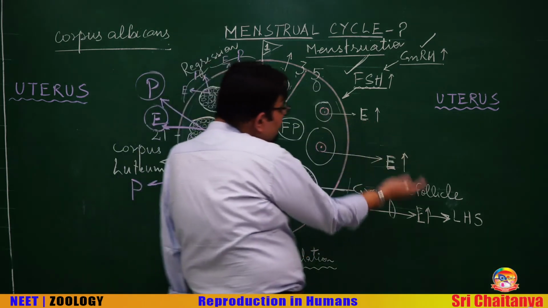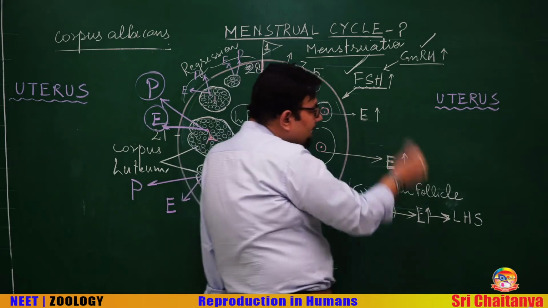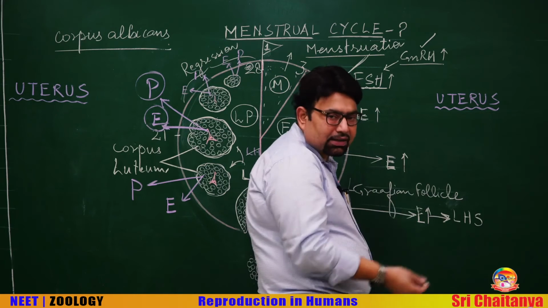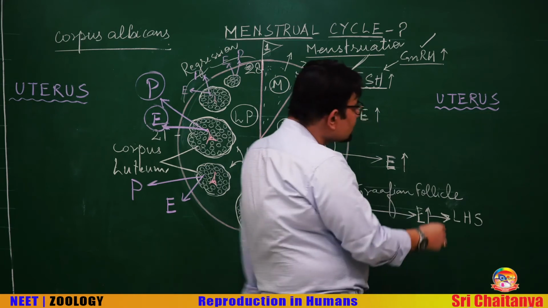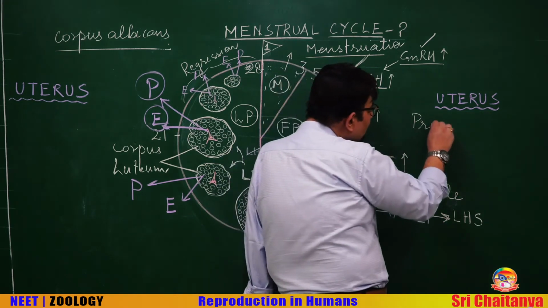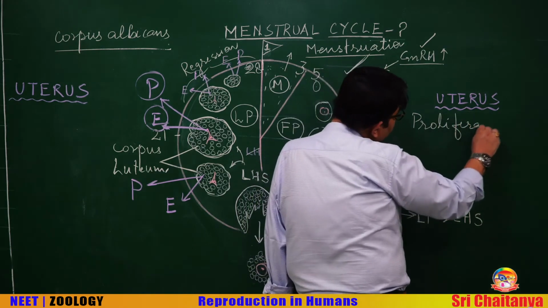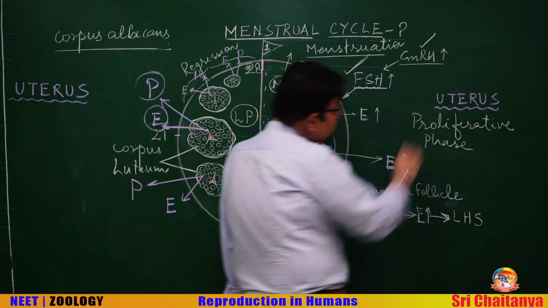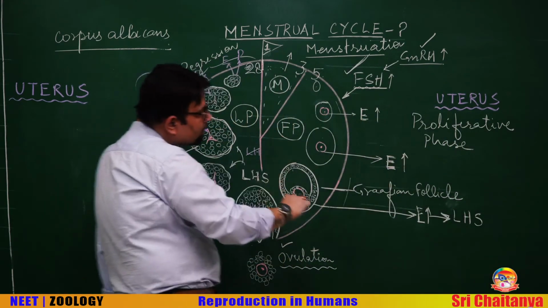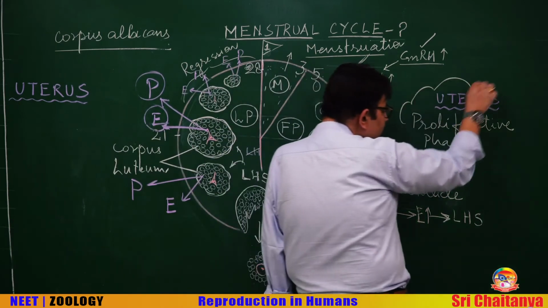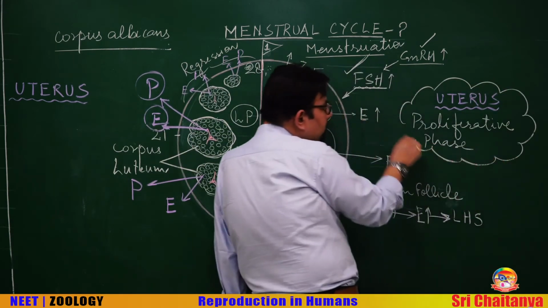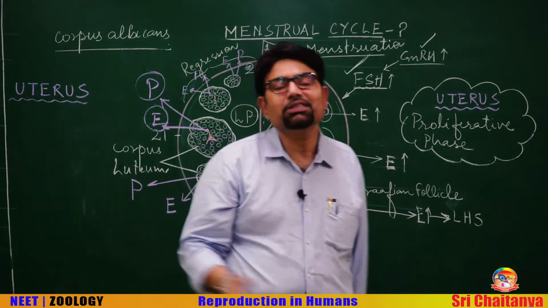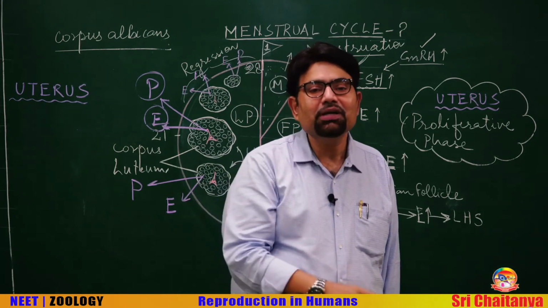When estrogen levels start rising in the blood, the endometrium starts growing. The cells start multiplying. Therefore, we can also call this the proliferative phase. So, alternate name for the follicular phase is proliferative phase. It is called proliferative because proliferation occurs. And what is proliferation? Multiplication. Multiplication of the endometrial cells.